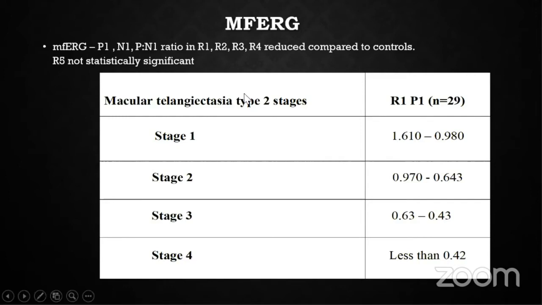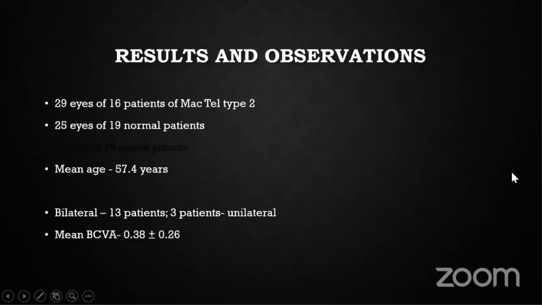So we have divided this nanovolt per degree squared of P1 amplitude into stage 1, stage 2, stage 3, and stage 4. And this range is mainly divided into 4 quartile ranges, and the interquartile range was the same between them.